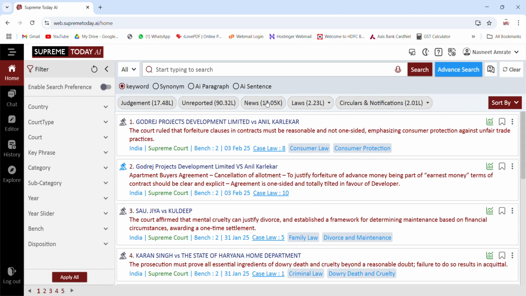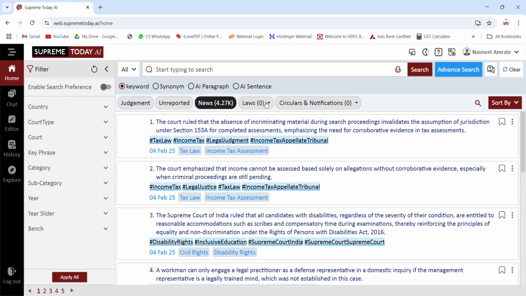There is a legal news segment also available here. The moment you click on legal news, you will see all the latest news. How do we source news? Do we get it through digital media, or do we read it through the newspaper? But then the newspaper will not give us the detail about the case. It will only give us the legal proposition of what happened, but not exactly which case it happened in. Here you will get both things. You're getting the news as well as what is happening.